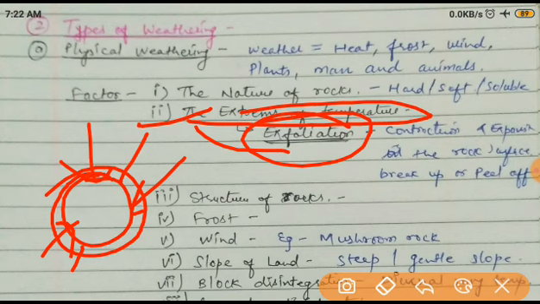Now what all is happening? This outer layer is being removed by this extreme temperature. The day temperature is hot and the night temperature is cold. Due to this odd-even temperature, this is peeling off. That's why it is called exfoliation.